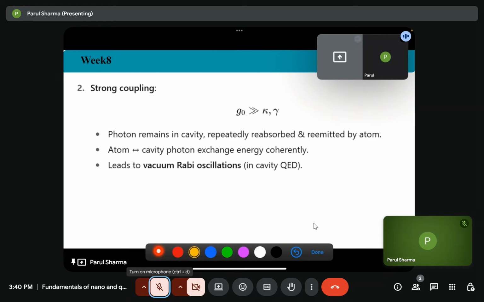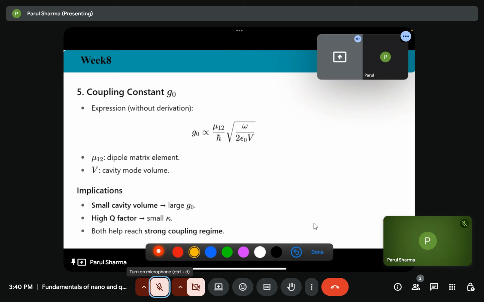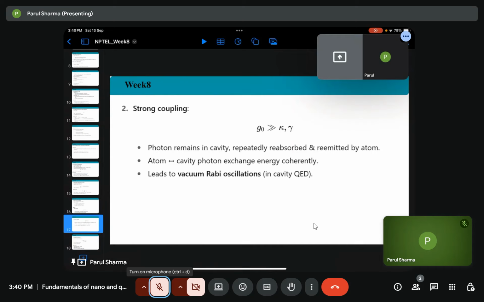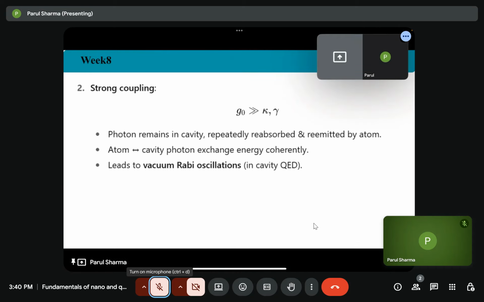The main criterion is that the Purcell effect operates in the weak coupling region. The interaction between the emitter and the cavity is much weaker than the system's decay rate.